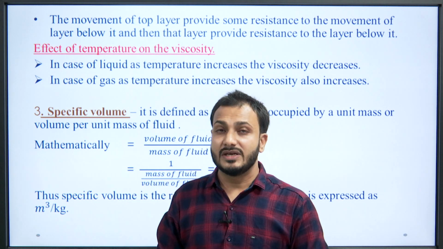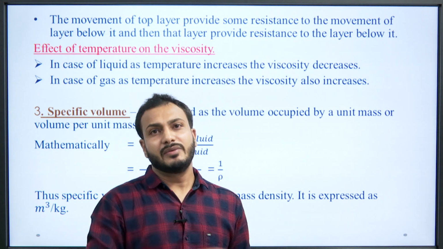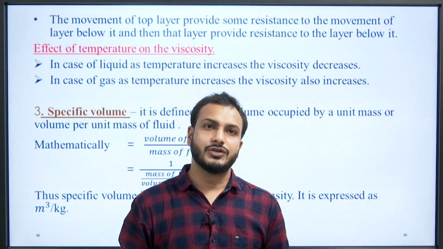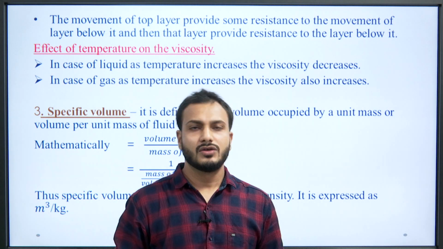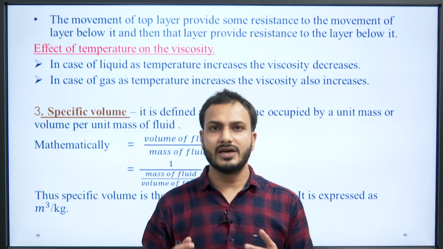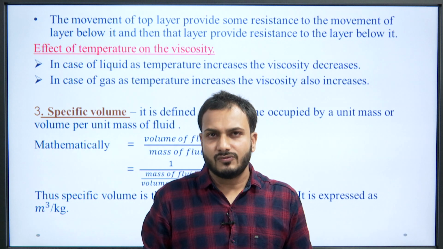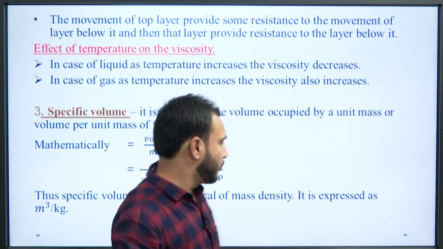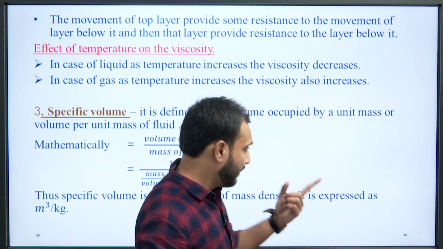Okay. Now, specific volume is the third property we can talk about, and it can be defined as the volume occupied by a unit mass, or volume per unit mass of fluid. Okay. So, mathematically, what can we represent? We can represent that volume of fluid upon mass of fluid can be termed as what? Specific volume.